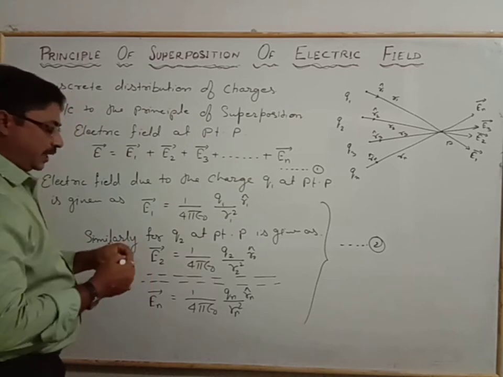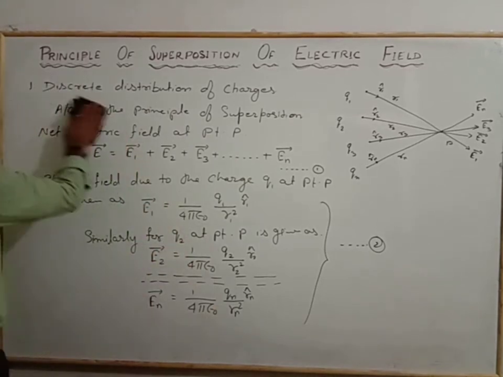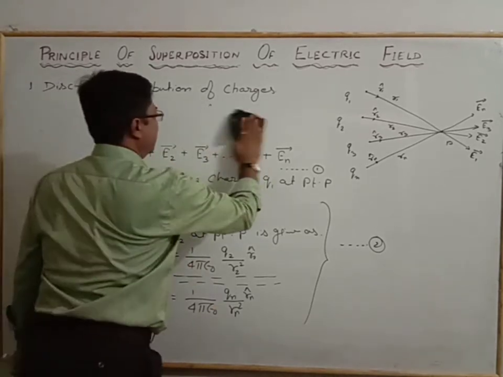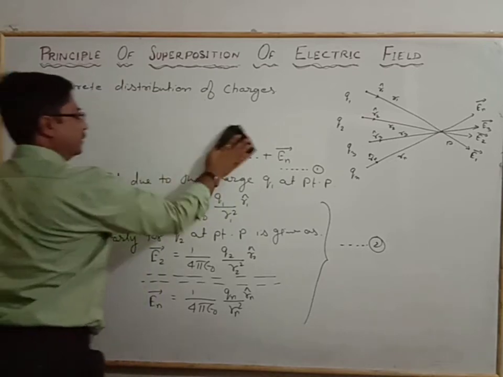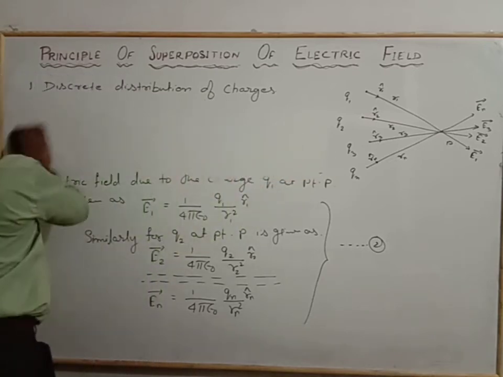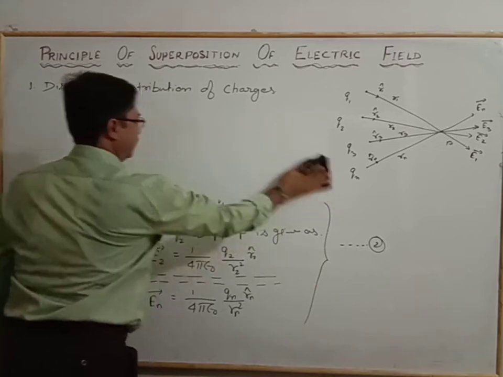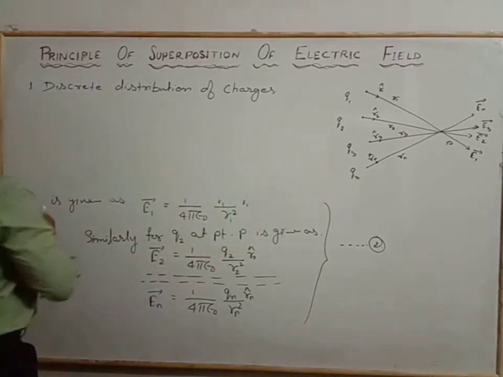Substituting equation 2 in equation 1, we get the net electric field at point P due to the discrete distribution of the charge.